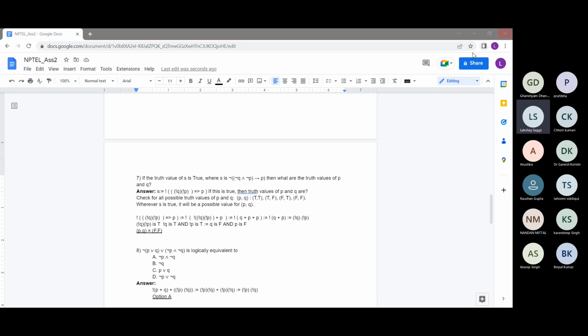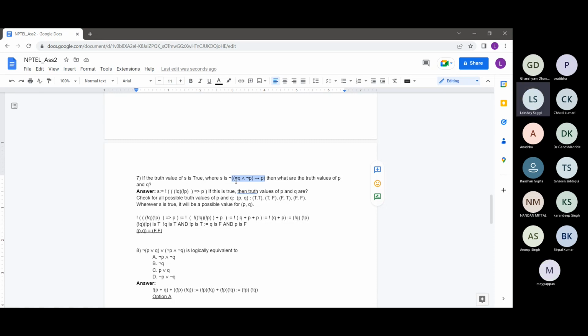So Dr. Ganesh is typing in the chat something along the lines of: if S is true, what will be the values of these variables? He's trying to find out directly. Suppose this statement S is true. So basically the negation of this statement, removing this negation operator, all of this expression should be false. This will be false when this not Q and not P part is true, and this P part is false. So from this we get P is false, and from this part we get Q is also false.